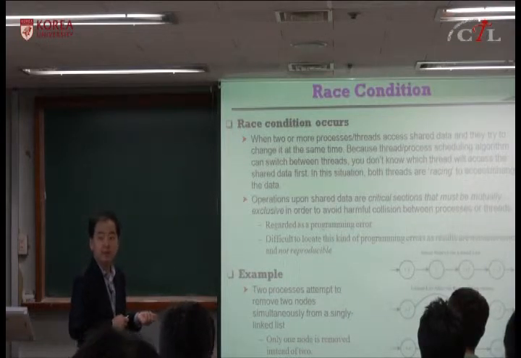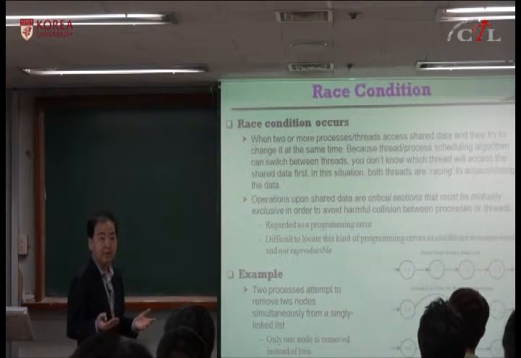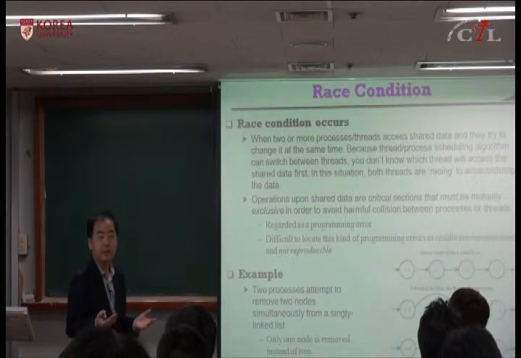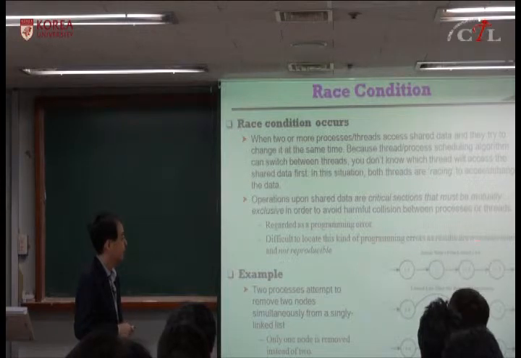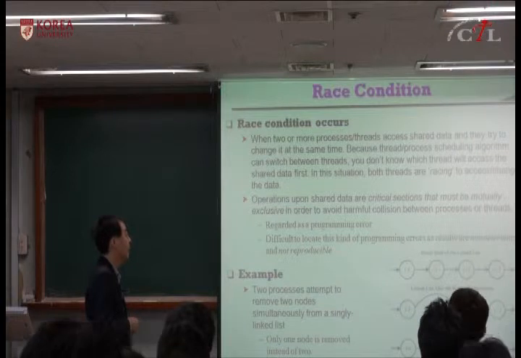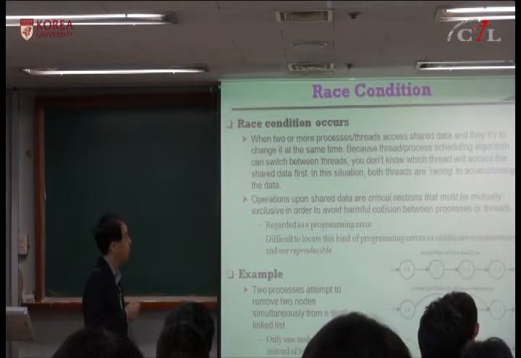So the programmer thinks this program is fine, but the next time you run, the results might not be what you expect, and that's called race condition, and this is a programming error. And it's difficult to locate this kind of programming error because it's non-deterministic and not reproducible. So you should use a critical section and mutual exclusion to avoid this kind of condition.